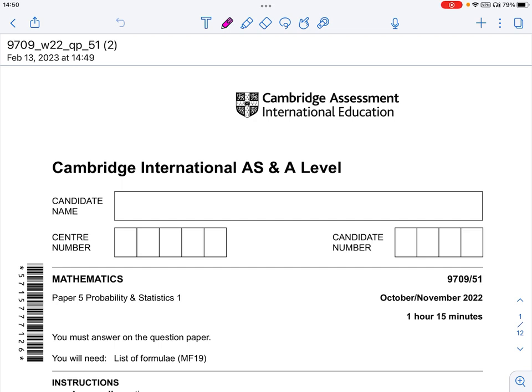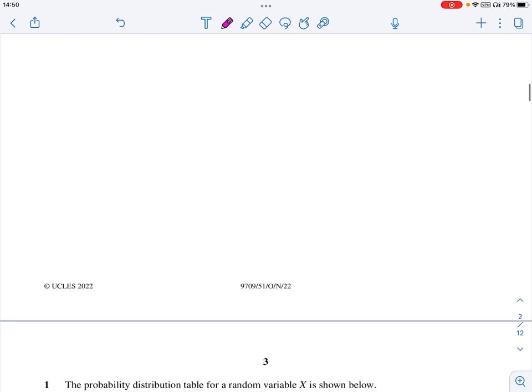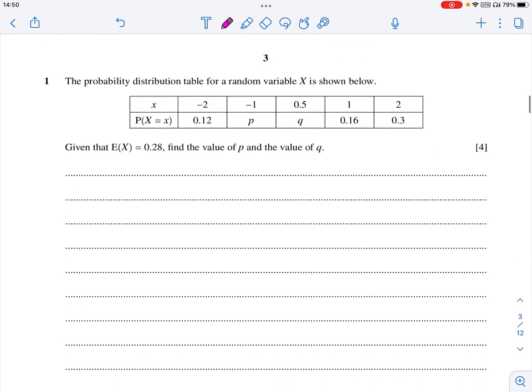So welcome, this is Cambridge A level 9709 October November 2022 Probability and Statistics 1 paper 51. First question, this is from probability distribution table. So what shall we do? Sum of all probabilities is going to be 1. So I'm going to add it out. P plus Q plus 0.16 plus 0.3 equals 1.